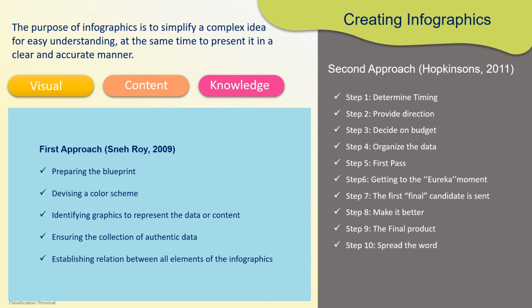Then organizing the data, then creating the first draft for that infographic, then adding the creative angle to it after you create the first draft. Then seven steps can be the final draft that is ready to send to be supervised by the sponsor. Then making it better with multiple reviews and improvisation. Then the ready of the final product, and last would be the publishing of the infographic.